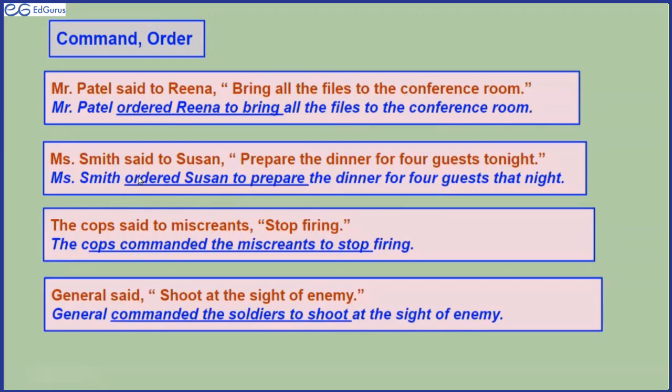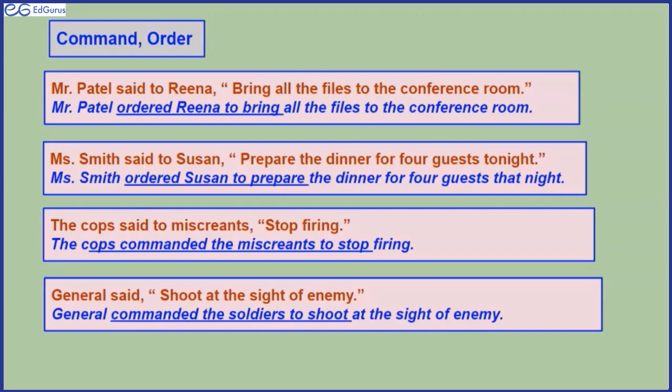Yes, ma'am, Mr. Patel instructed, can it be that or not? No. If you just look at the statement, bring all the files to the conference room. Instructed, it could be if Mr. Patel said to Reena, put all the files in an order. Then it could be an instruction. But bring all the files to the conference room means he is saying, I am going to the conference room, bring all the files there. Okay, so it would be ordered.